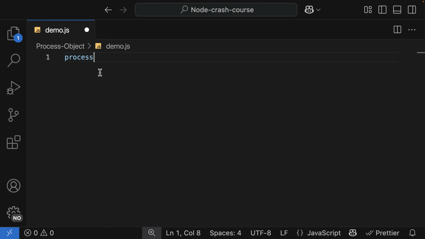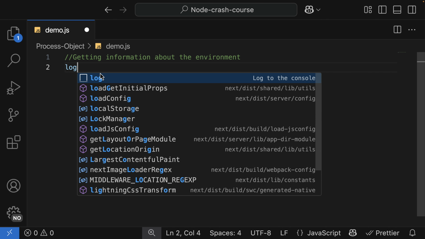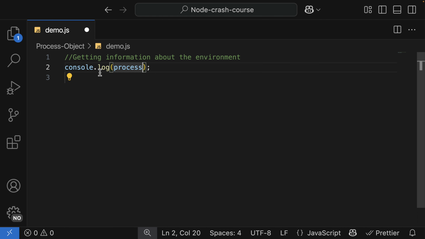And on that, we have a couple of properties and methods. For example, the environment, that is env. For this environment, we can configure our application by placing different variables on it. So at the moment, let's check the environment that we are currently on. To do that, I'm going to add a comment saying getting information about the environment, and I'm going to log it immediately. I'm going to say log and then process.